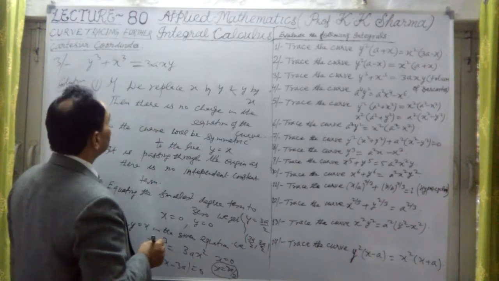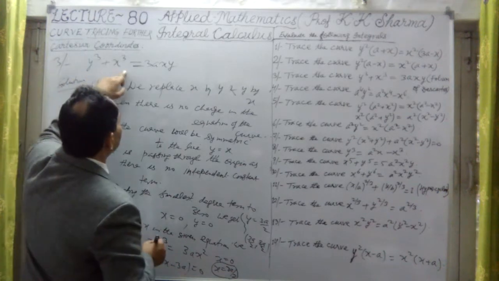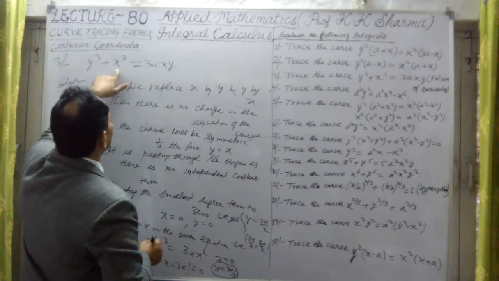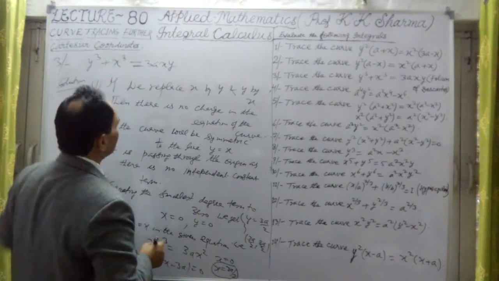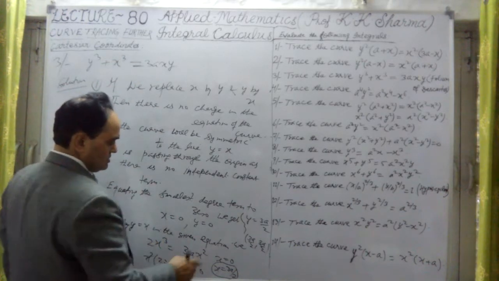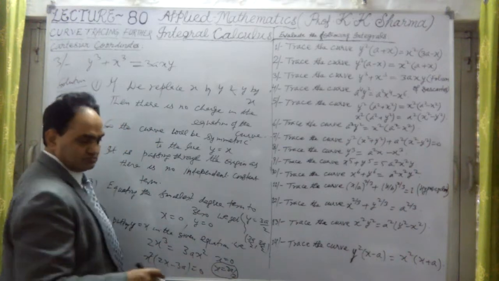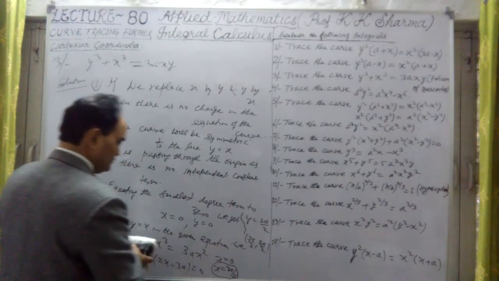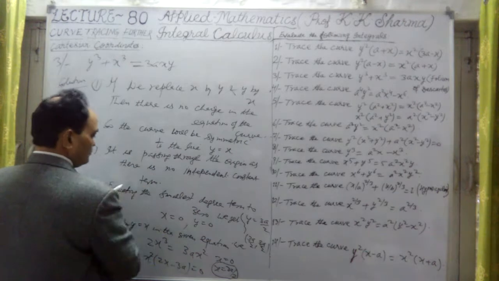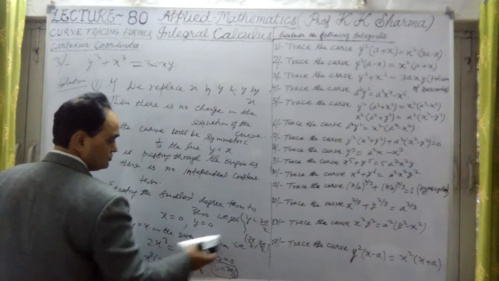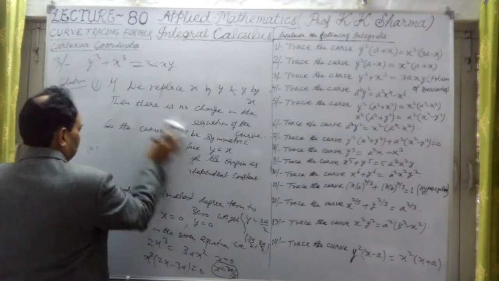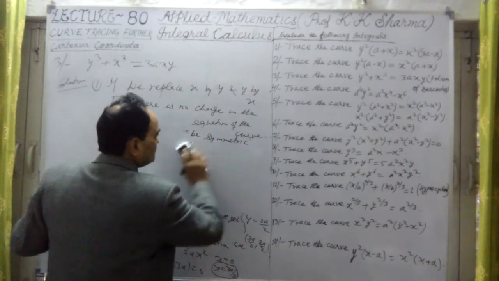Because after that, we can solve this equation for y, and beyond that we will not get a solution. Before drawing, let me check whether the curve will exist beyond this point or not. Then the curve will be drawn.